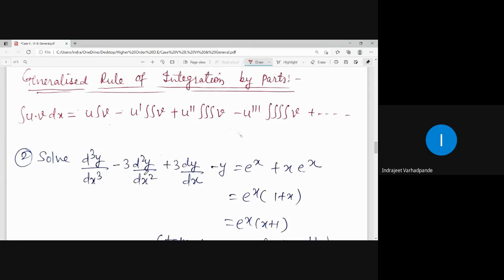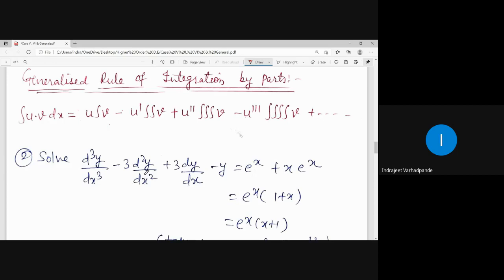As per the LIATE rule, exponential will always be last and logarithmic will always be first. So the derivative of the logarithmic term is endless, and integration of the exponential term is also endless. Therefore we say that this generalized rule of integration by parts is applicable except for logarithmic and exponential terms.